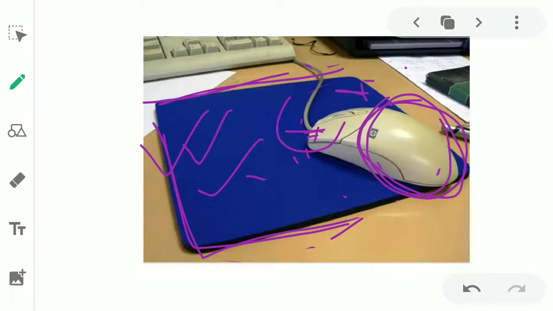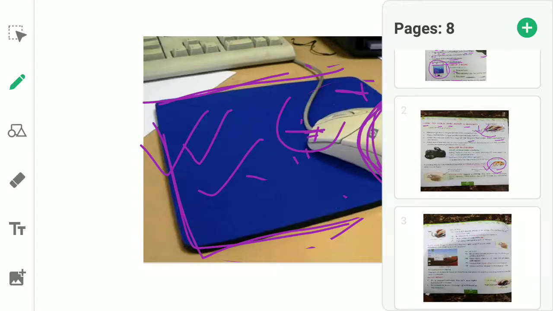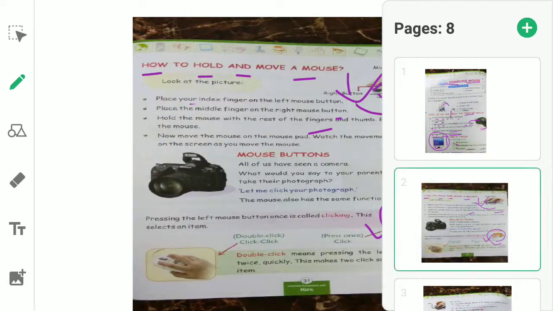Here you will place your palm of the hand, and palm means fingers को छोड़ के बेटे जो बाकी का portion है, if you leave the fingers, the rest of the portion of your hand is called palm. तो आप palm को कहाँ पे रखोगे? At this portion of the mouse. So in this way you can hold a mouse properly.